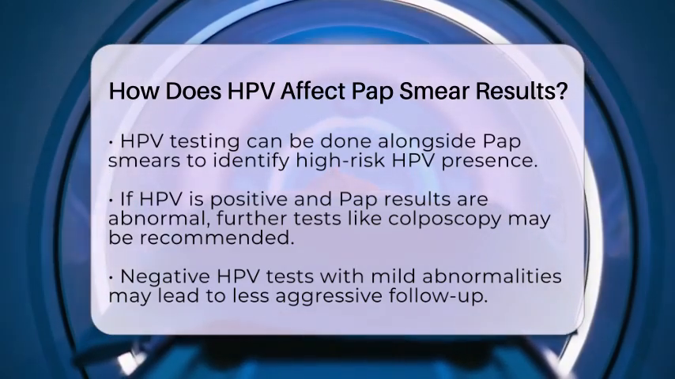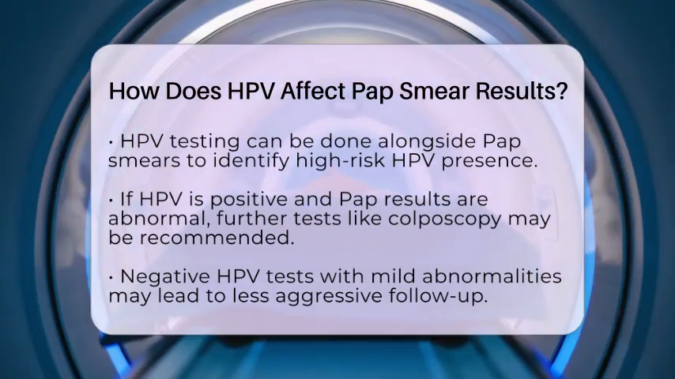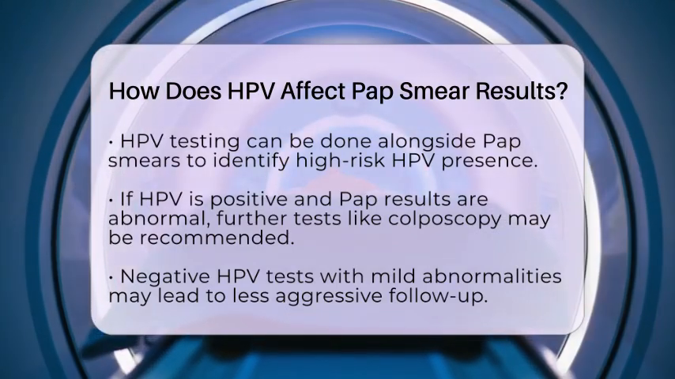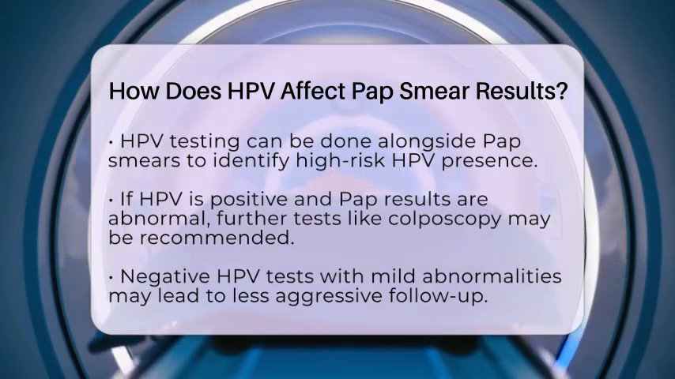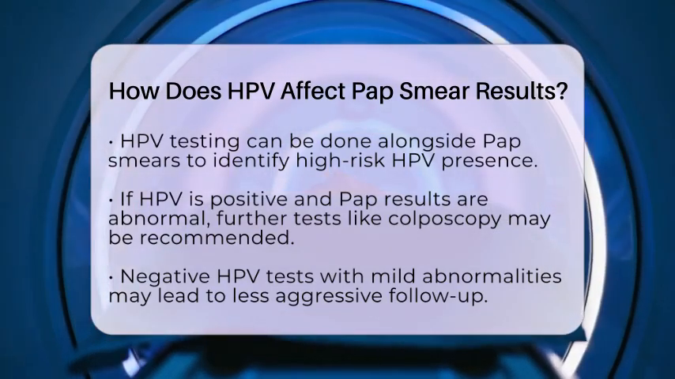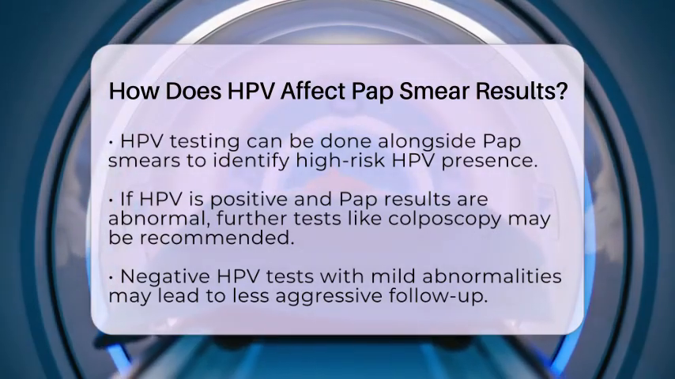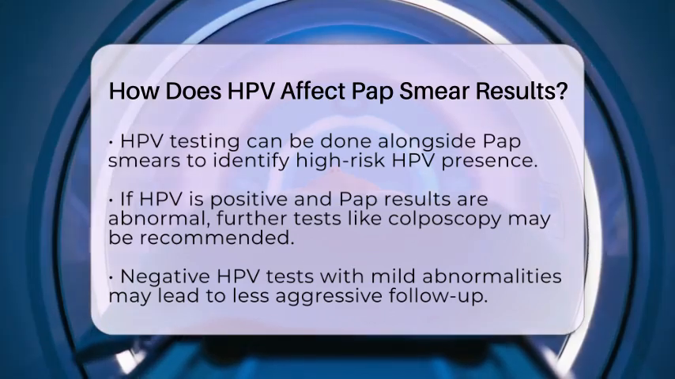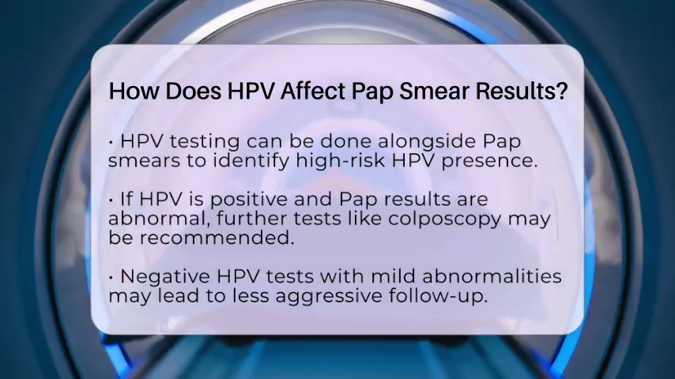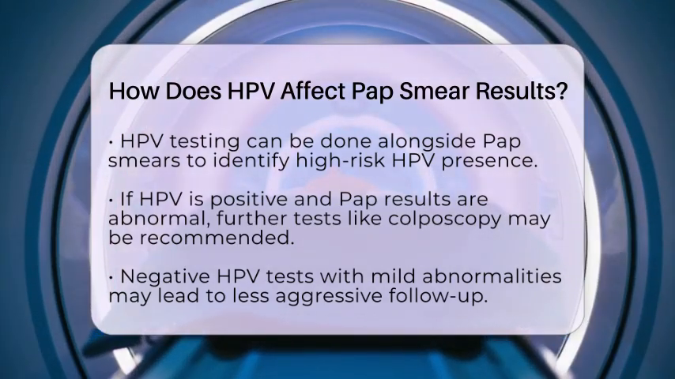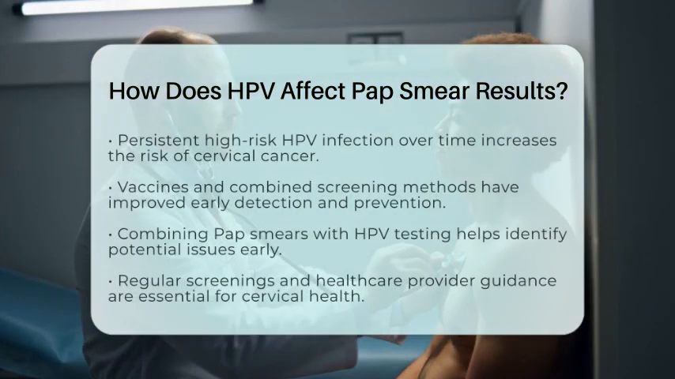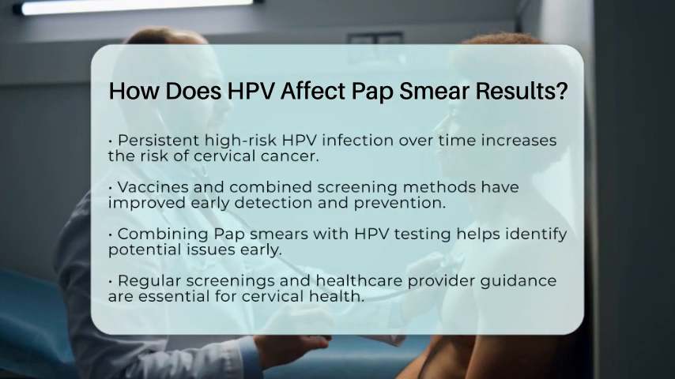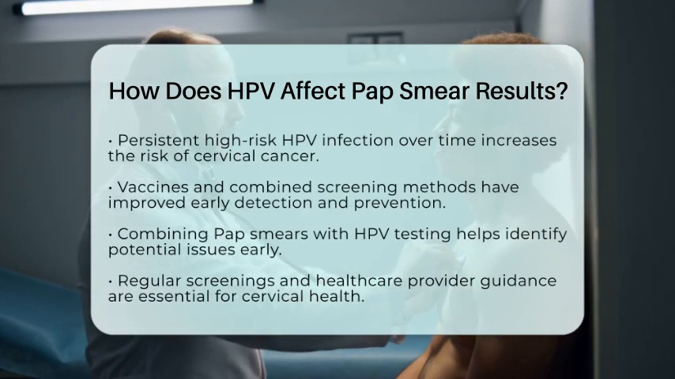Persistent infection with high-risk HPV types is the key concern because it can, over time, lead to cervical cancer if abnormal cells are not identified and treated early. Thanks to the introduction of HPV vaccines and combined screening methods, early detection and prevention have improved significantly. These programs help identify women at risk sooner, reducing the chances of developing cervical cancer.